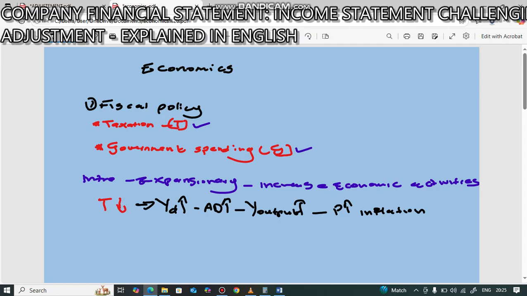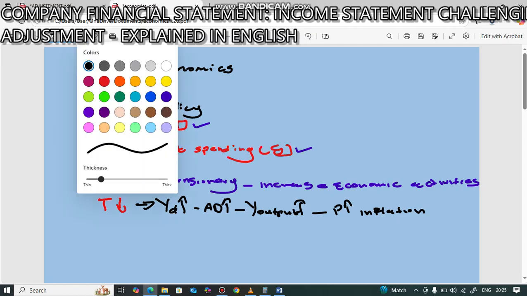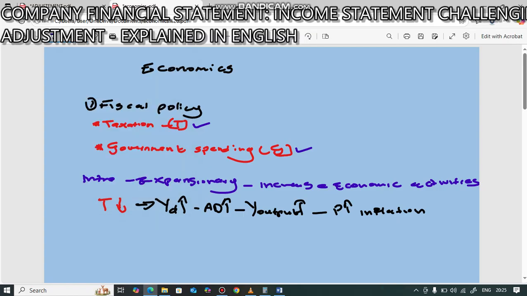Then let us look at the second tool that can be used by government to increase economic activities: government spending. If government wants to increase economic activities or introduce the expansionary phase, government can increase government spending.